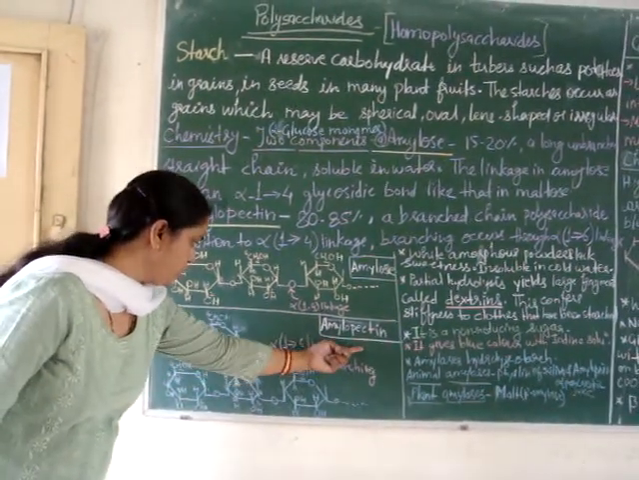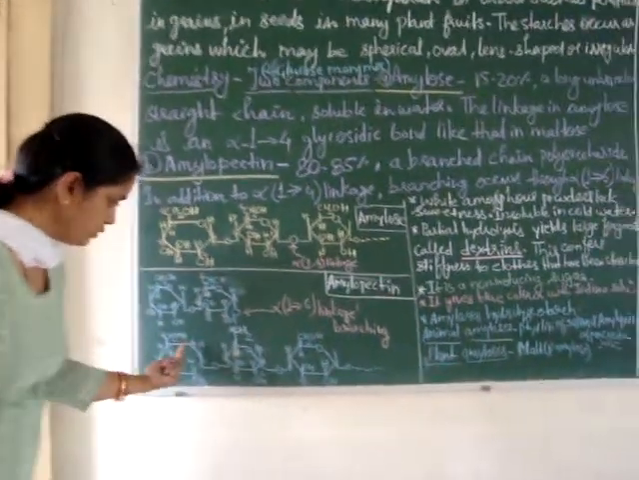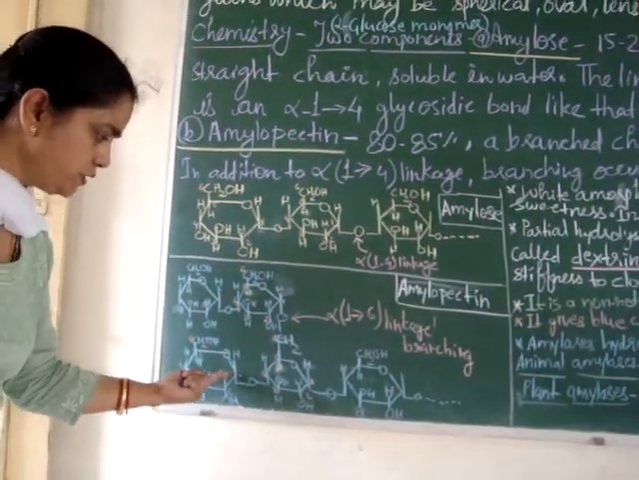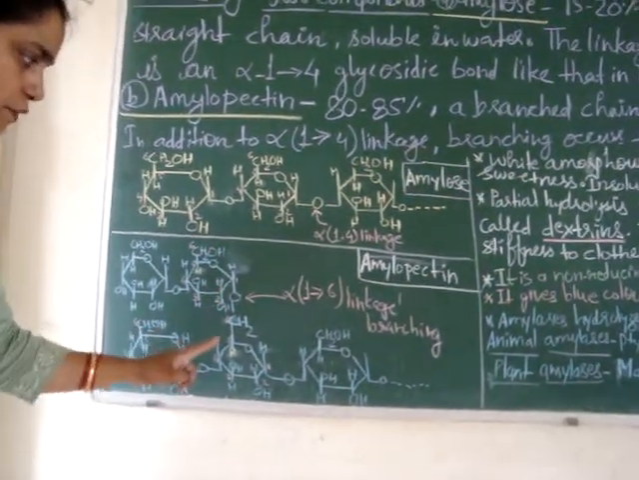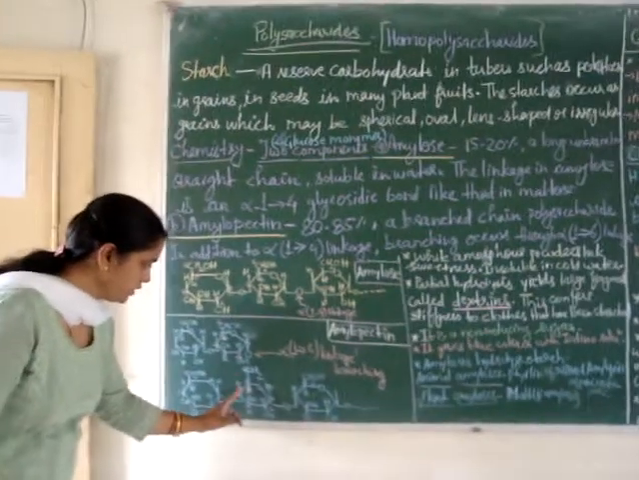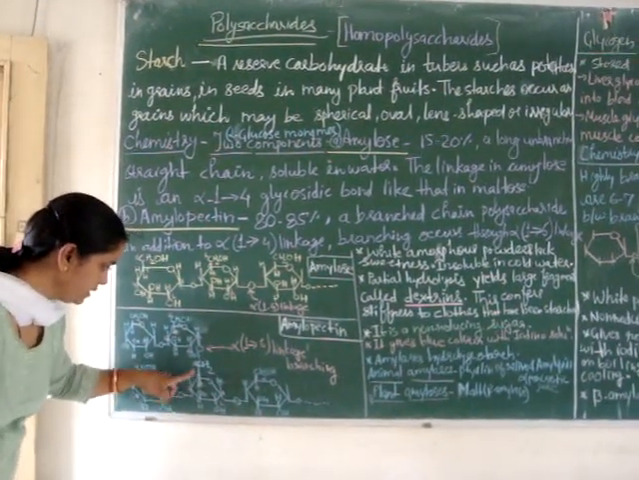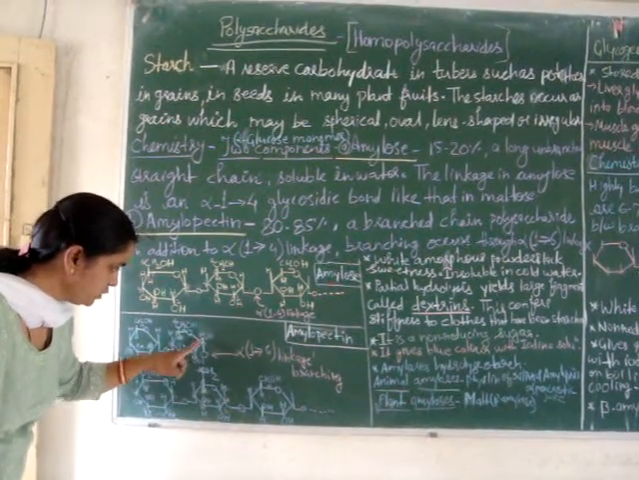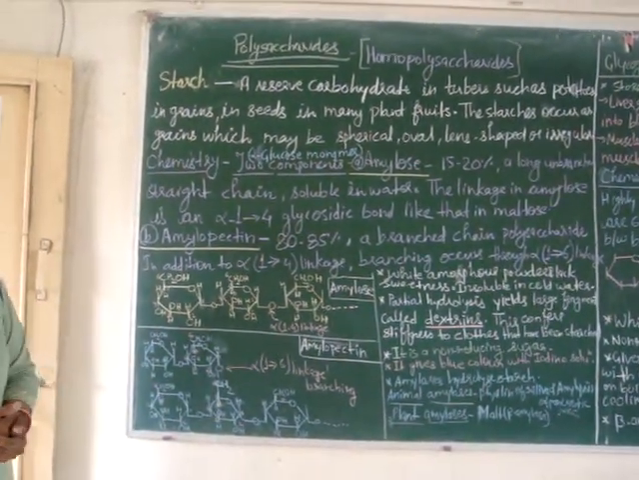Then this is the structure of amylopectin, in which glucose units are joined together by the same alpha 1,4 glycosidic linkage, but the branching from the main chain occurs through alpha 1,6. This is the 6 carbon atom and this is the 1. So branching occurs through alpha 1,6 glycosidic linkage.